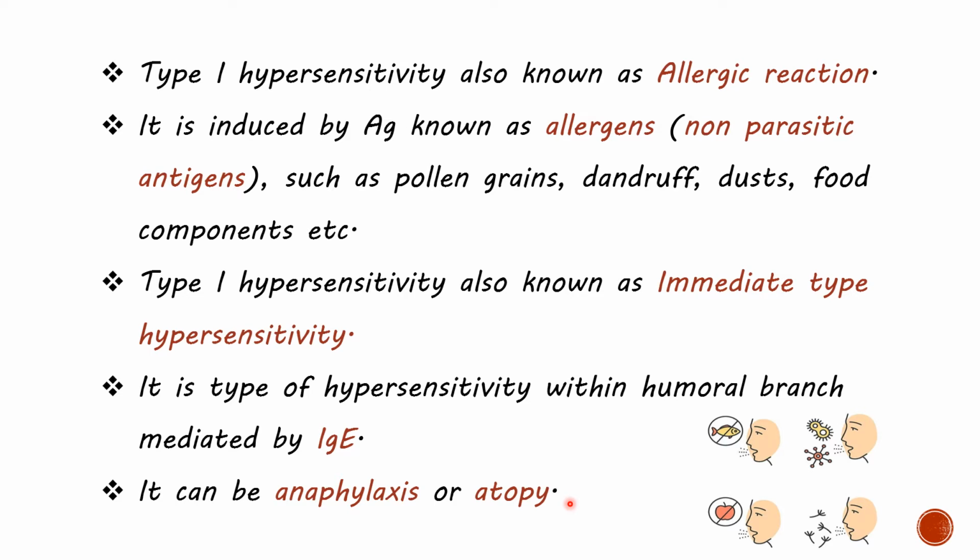So that is atopy. So what are the other names of type 1 hypersensitivity? One is allergy, one is anaphylaxis, atopy, immediate type hypersensitivity, IgE mediated hypersensitivity. That you have to remember.